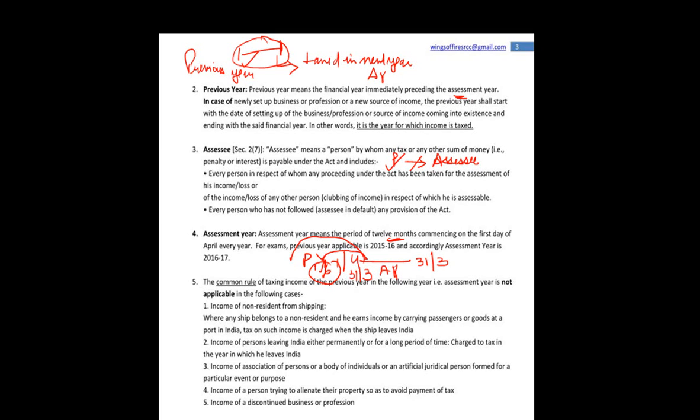So what is assessee? Assessee means a person by whom any tax or any other sum of money, अब other sum of money में interest भी आएगा, penalty भी आएगी, is payable under the act and includes. अब let me make a point, एक आपको टिप दे दूं, जब भी आप लॉ पढ़ोगे और जहां पे भी include देखोगे तो इसका मतलब होता है कि the definition is inclusive and not exhaustive.